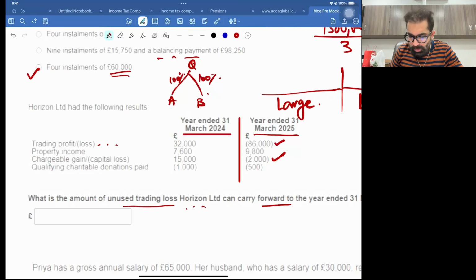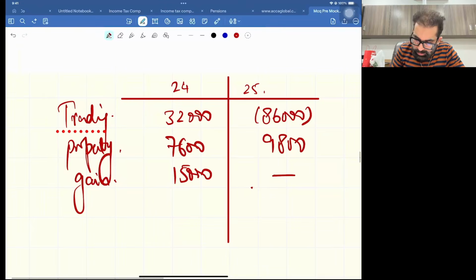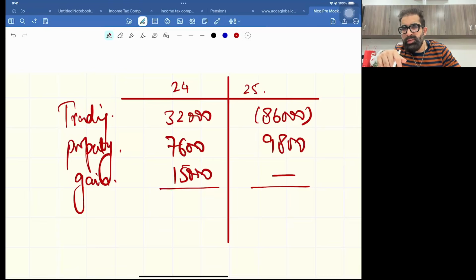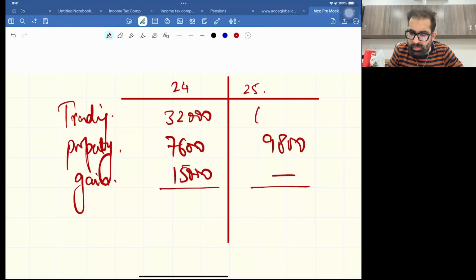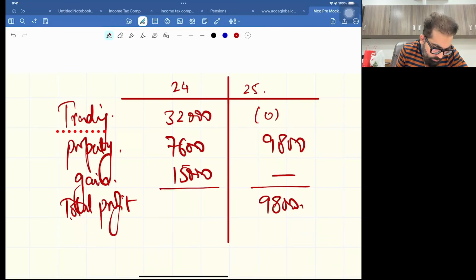Okay. Now, let's calculate the total. See, this 86,000, although I have written the loss, but whenever we calculate total income, one loss cannot cancel the other gain. So this 86,000 will be recorded like a 0 right now. Okay, so 9,800 plus 0 is 9,800 total profits. And if I come here, my total profit will be 32 and 15 and 7,600, 54,600.